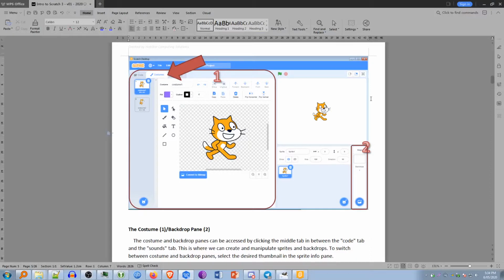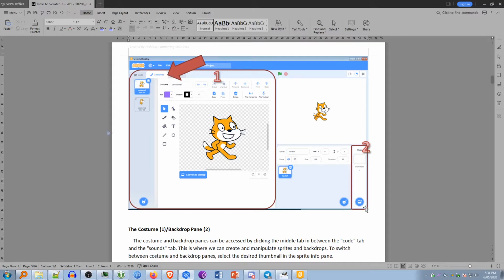The costume and backdrop pane. The costume and backdrop panes can be accessed by clicking the middle tab in between the code tab and the sound tab. This is where we can create and manipulate sprites and backdrops. Switch between the costumes and backdrop panes and select the desired thumbnail in the sprite info pane. So if we want to look at the cat's costumes and other ways that it can look, we can click on the cat first and then click on the costumes tab to be able to view them.